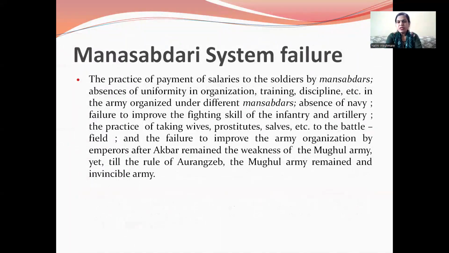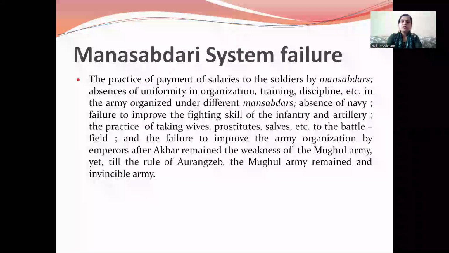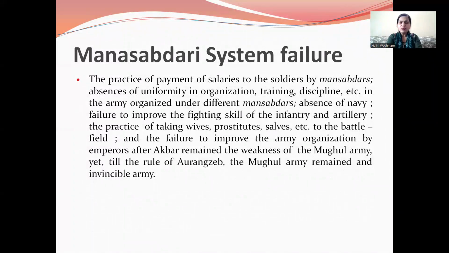That's why the Mansabdari system was a failure: because of the practice of payment of salary to the soldiers by Mansabdars, absence of uniformity in organization, training, discipline, etc., absence of a navy, and failure to improve the fighting skill of the infantry and artillery. There was also the practice of taking wives, prostitutes, and slaves to the battlefield.